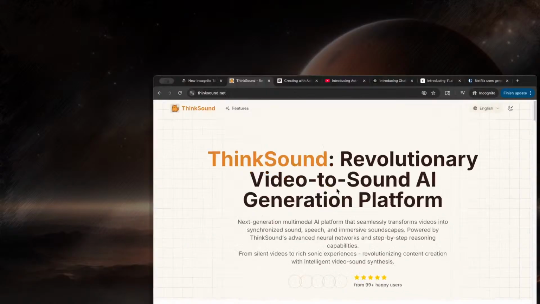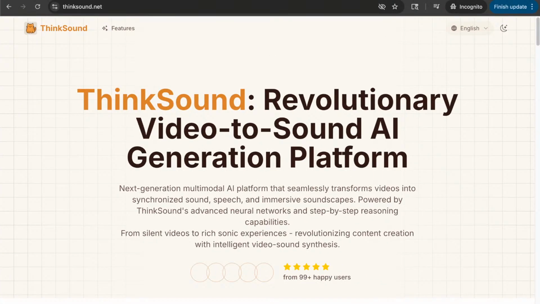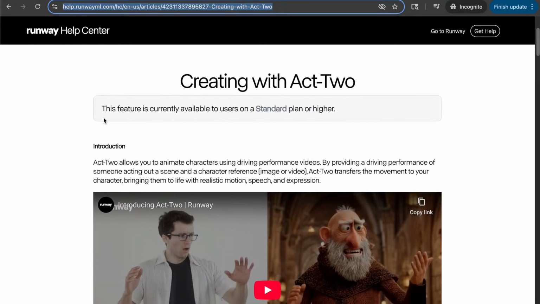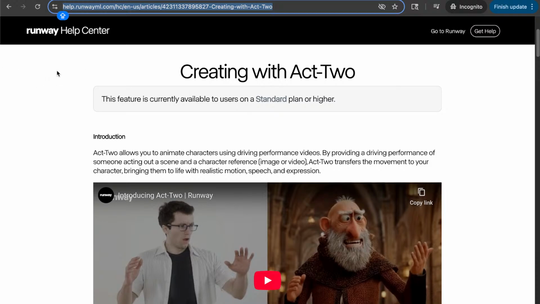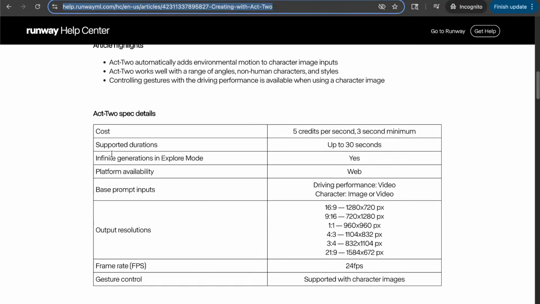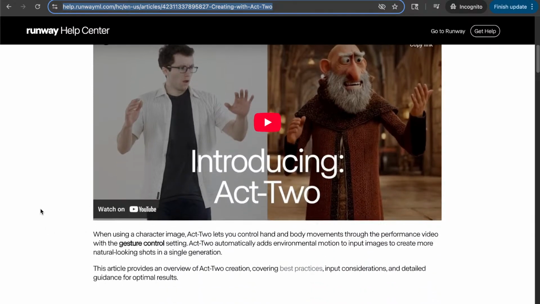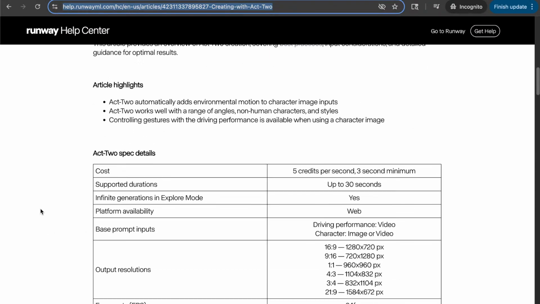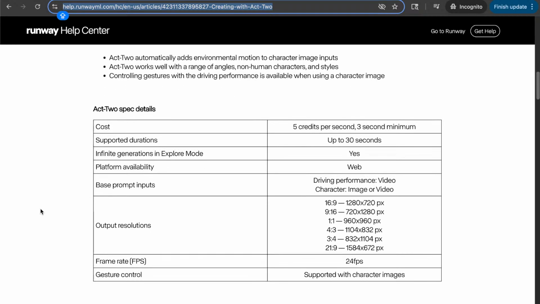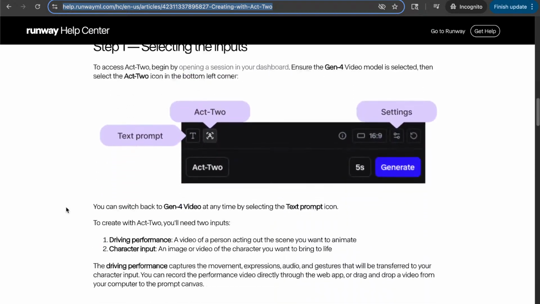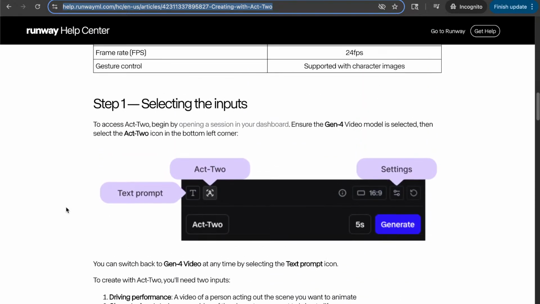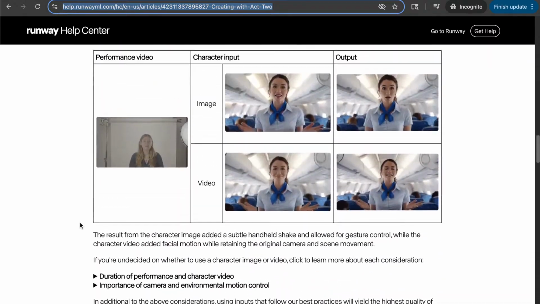We also have Runway with Act 2. This is a concept that has been around for a while as well, and the good thing is that Runway has very good visual quality, and that adds a lot, right? Let's go over the overall function of Act 2. It's not complicated at all.